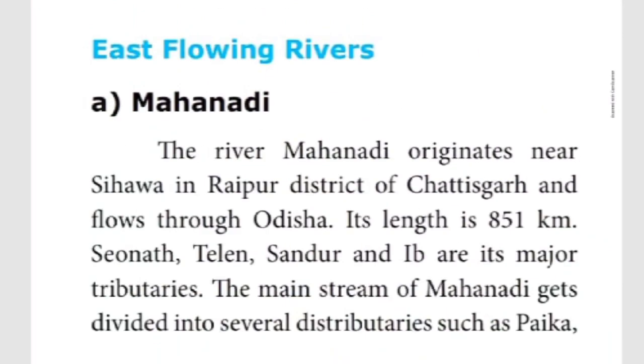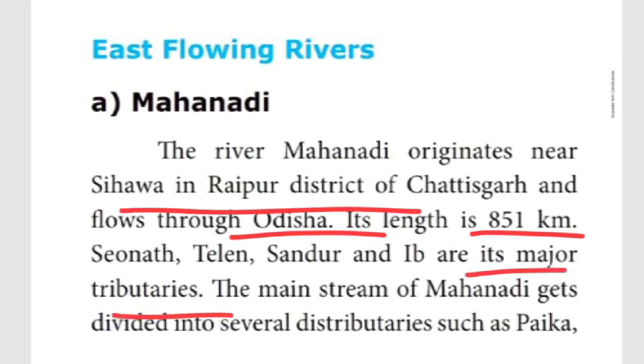The Mahanadi river originates near Sihawa in Raipur district of Chhattisgarh, and it flows towards Odisha, throughout Odisha. Its length is 851 kilometers. What are the tributaries of Mahanadi? Seonath, Telen, Sandur, and Ib. These are the main tributaries.